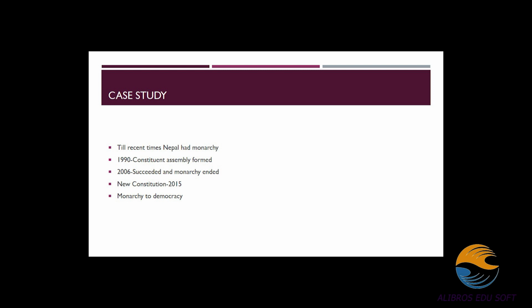So, Nepal became a democratic country. People in Nepal elected their leaders. The new constitution of Nepal came in 2015. This is a very good example of a shift from monarchy rule to a democratic country. In a democratic country, we choose our leaders and they exercise power on our behalf. That is what you call democracy.